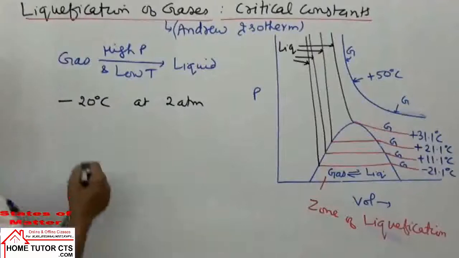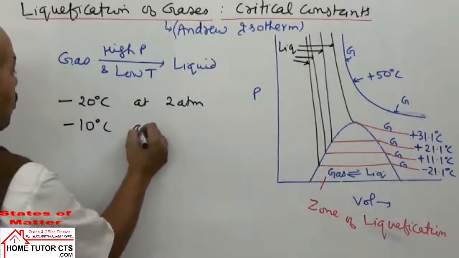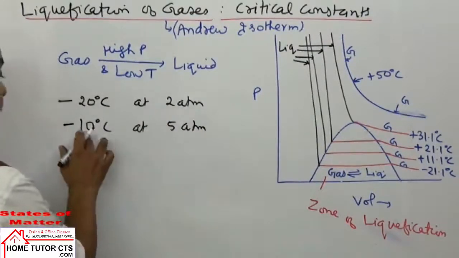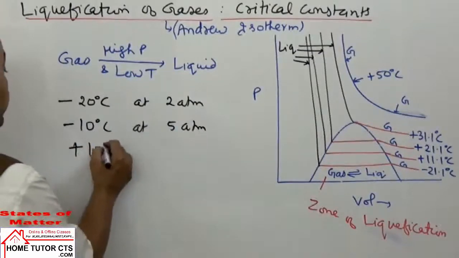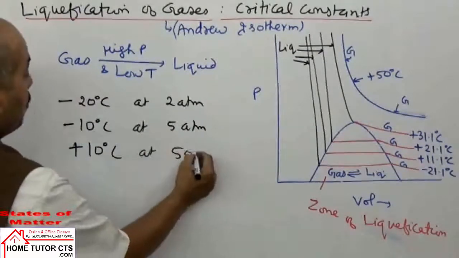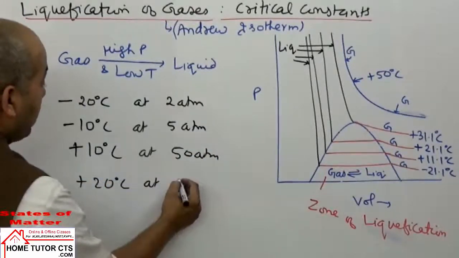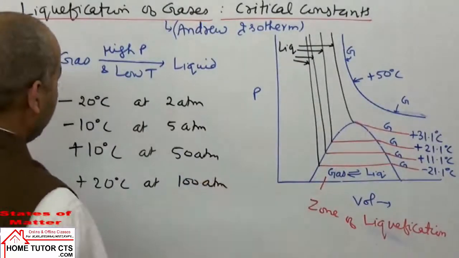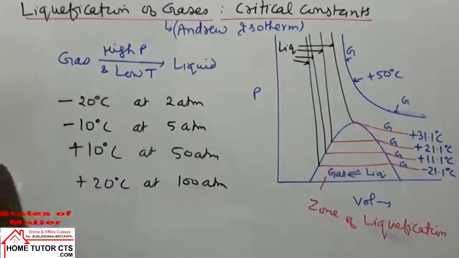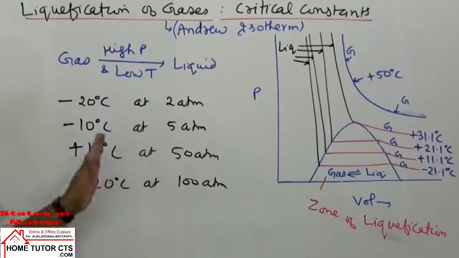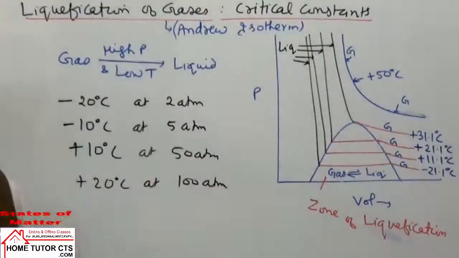Now if we take higher temperature, let us say minus 10 degrees Celsius, the pressure applied can be 5 atmosphere. If we take further higher temperature, let us say plus 10 degrees Celsius, it may require pressure 50 atmosphere. If you take further higher temperature, the requirement of pressure keeps on increasing. Requirement of pressure keeps on increasing if we want to liquefy the gas at high temperature. From Boyle's law or the other gas laws, this point can be seen comfortably. When we take higher and higher temperature, required pressure keeps on increasing for the gas's liquefaction.